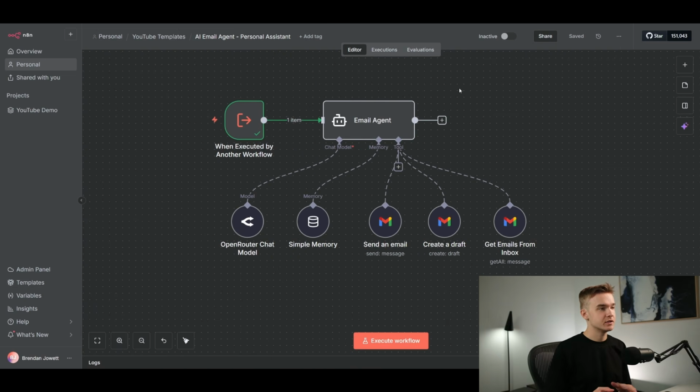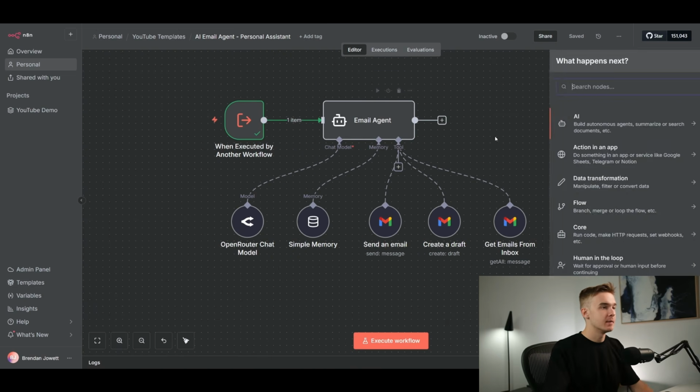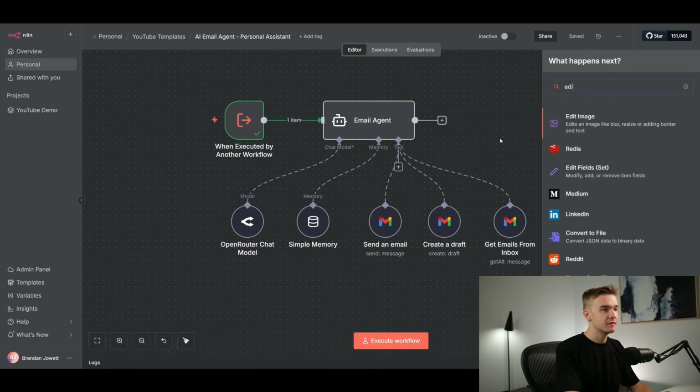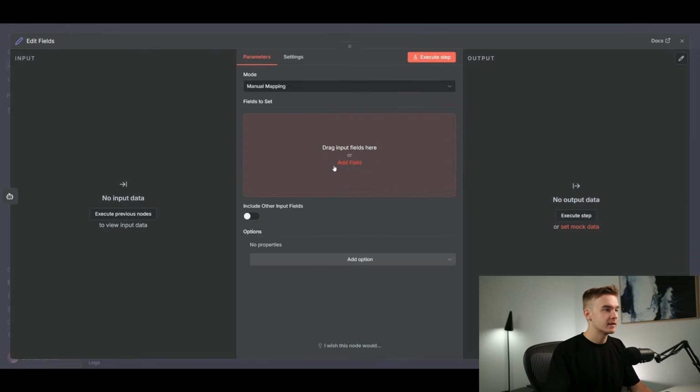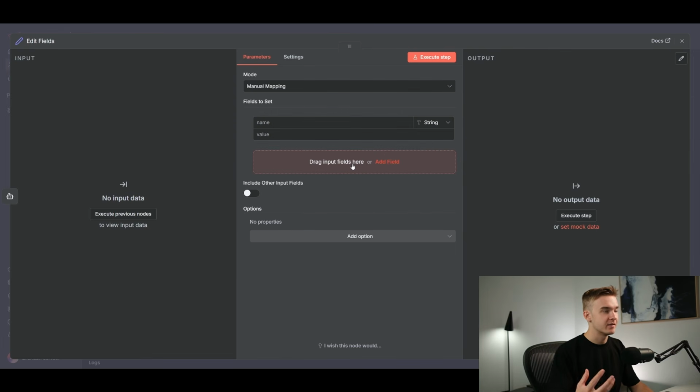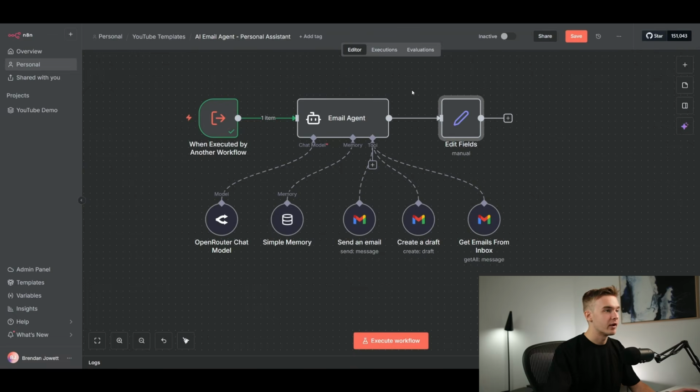So now in order to actually respond back to our main agent from this particular email agent, I'm just going to do an edit field. So if I jump into the end of the step here, we'll type edit fields. We'll be able to set a field that we want to specifically send back to our agent. So we get a lot of control over this. But for the most part, I'm just going to be sending back the AI response to our main agent. Once that's added in, we're just going to create a new field here, and I'm just going to call it response. And that is going to be then read by our main agent as the actual response that's coming back. We're going to populate this field here with the AI output. We do need to run it though in order to actually get that field to be able to actually populate.